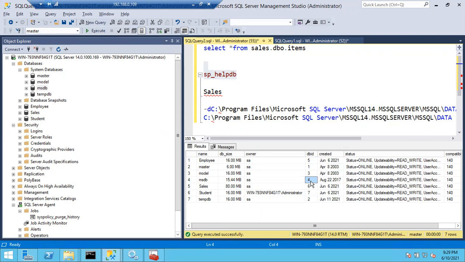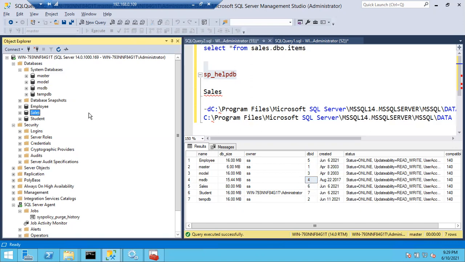Sir, one doubt, sir. Yes. You said tempdb data will be removed when the SQL Server is restarted, right? Is that data removed permanently, or will it be stored elsewhere? No, actually only the processing part will be done in the tempdb. Once processing is completed, the whole data will be stored in each database permanently.